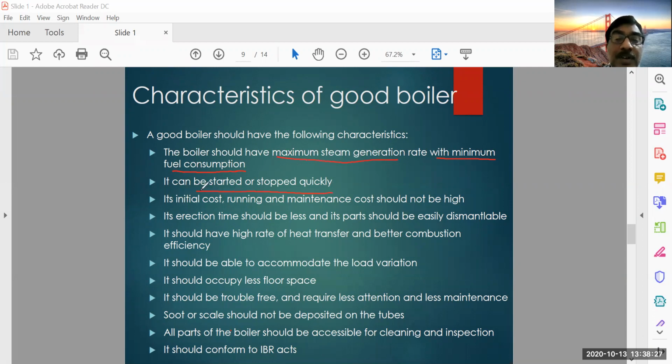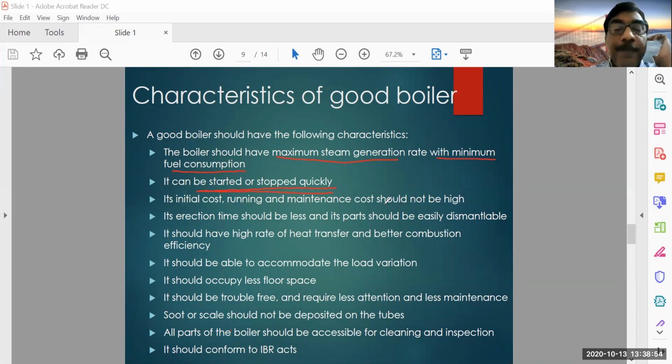Very, very important one. Because if there is any maintenance work or shutdown, it should not take days or hours to restart. So it's a very important characteristic of a good boiler. It should be stopped or started very quickly, and its initial cost, running cost and maintenance cost should be low.